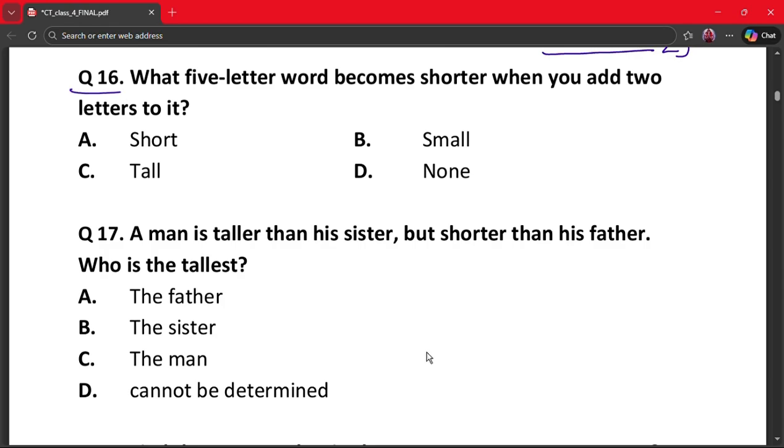Question number 16. What 5-letter word becomes shorter when you add 2 letters to it? A. Short, B. Small, C. Tall, and D. None. The correct answer is option A. The word short becomes shorter when 2 letters are added, E and R. The meaning becomes smaller in length. This is a classic word riddle.